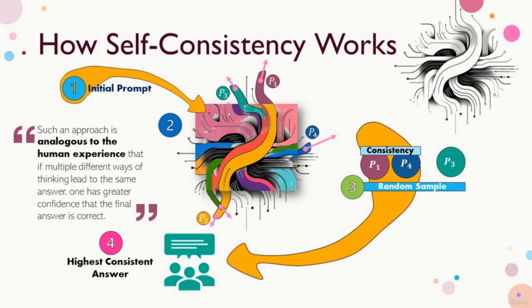This method naturally filters out outlier responses and errors that might occur in individual reasoning paths. As the authors explain, such an approach is analogous to the human experience in that if multiple different ways of thinking lead to the same answer, one has greater confidence that the final answer is correct.